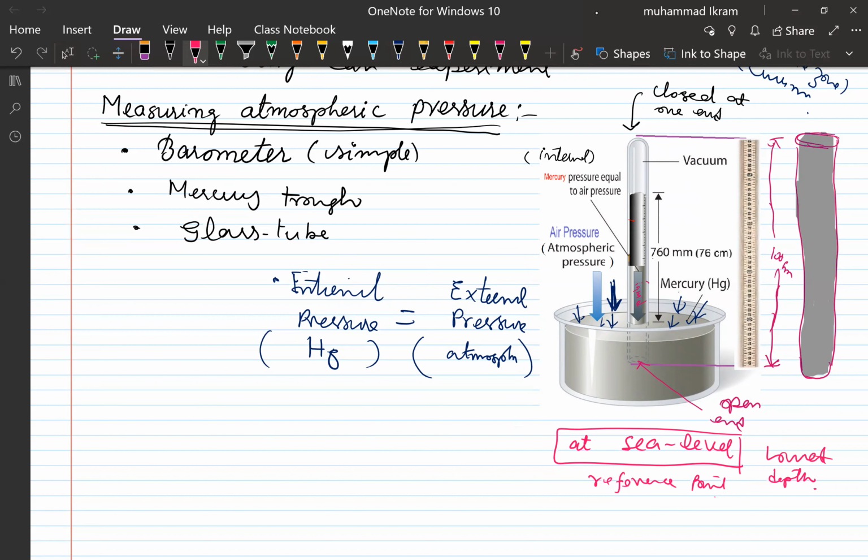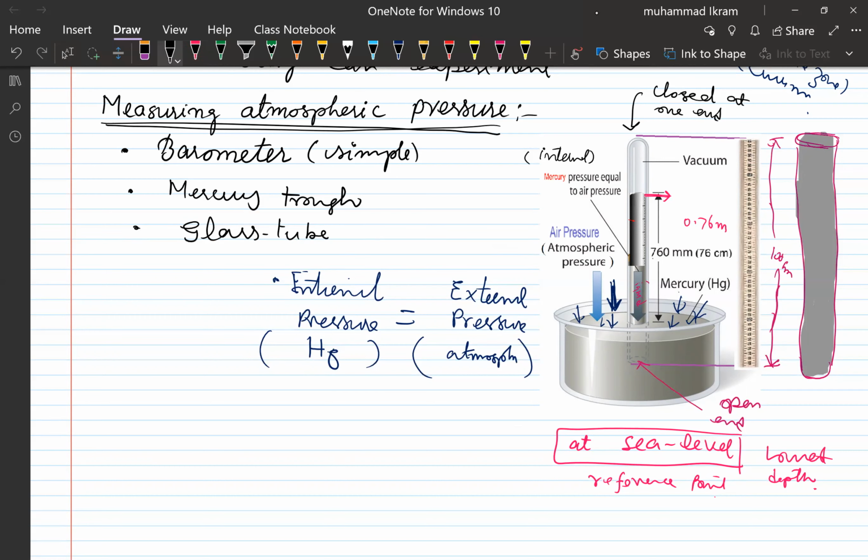Now look, the mercury will stop at a certain point, the calibration. The reading where the mercury stops is 760 millimeter of Hg, or 76 centimeter, or 0.76 meter. It stops there. What does this show?